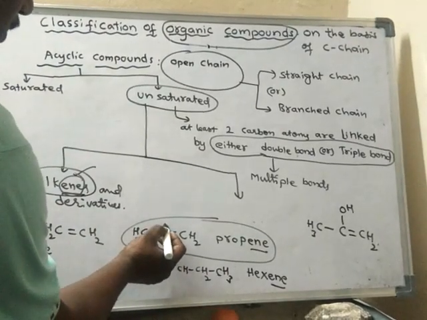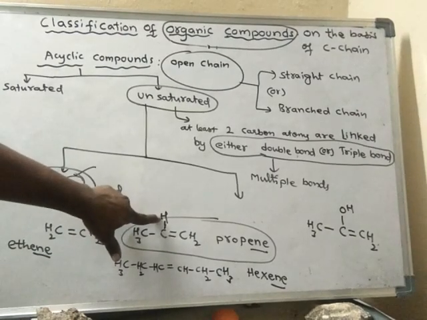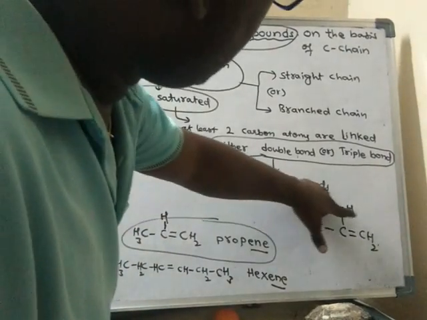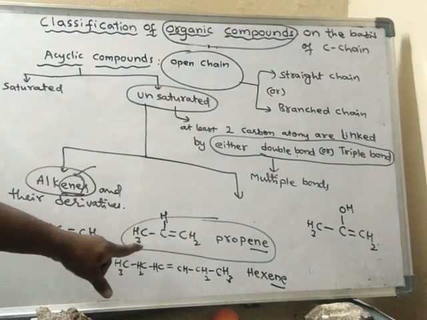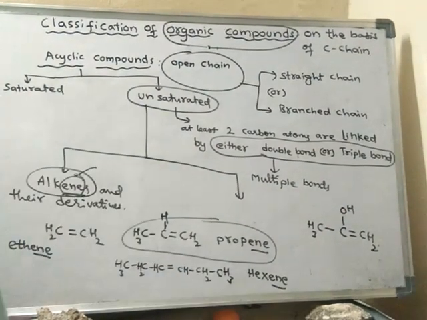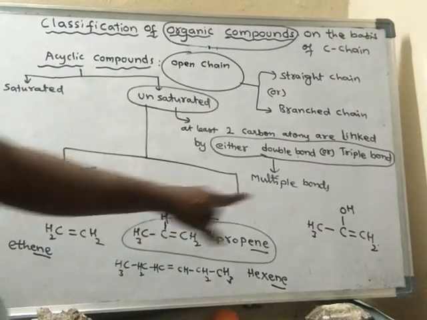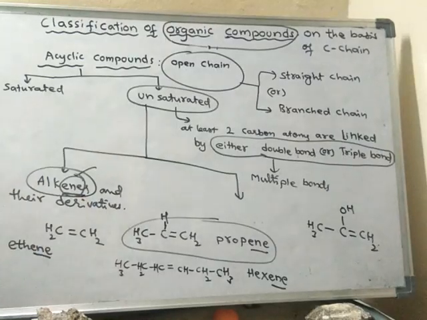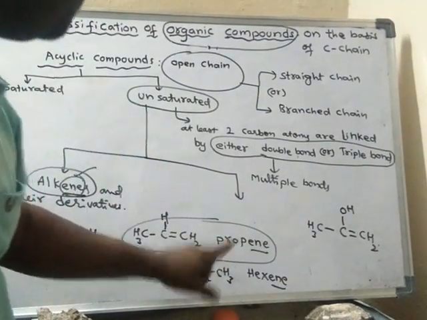If this hydrogen is replaced by a group of atoms, it is no longer simply propene but a derivative of it.